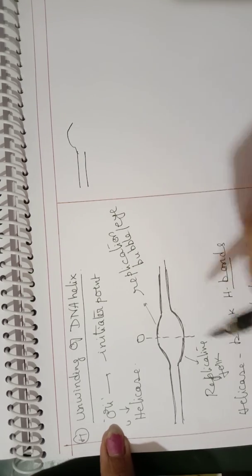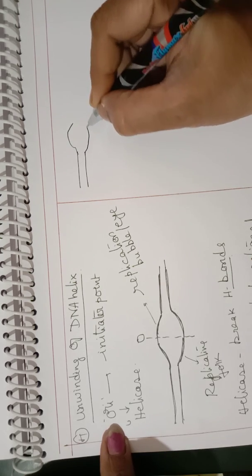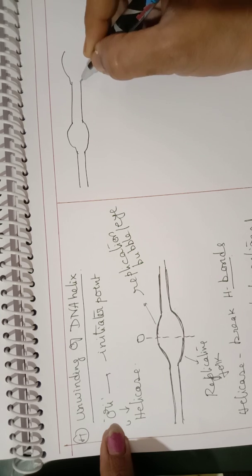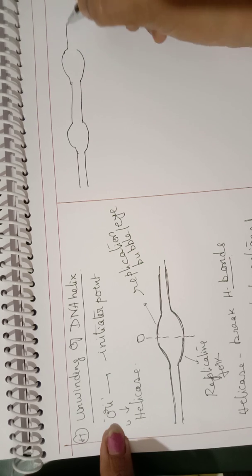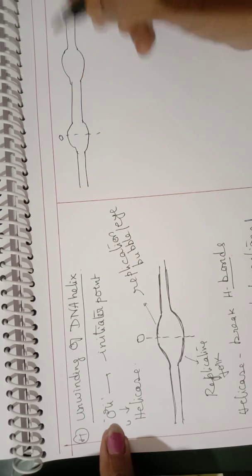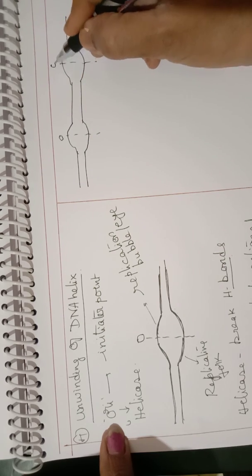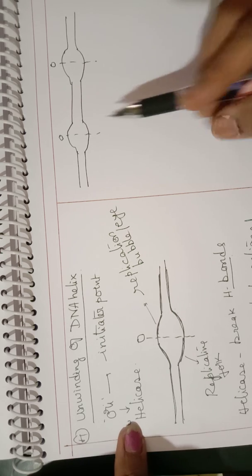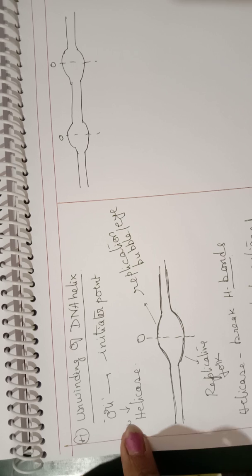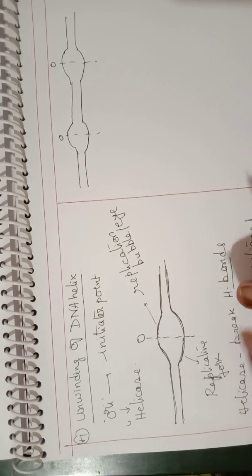I told you in the previous point that a replication bubble is formed. So depending upon the number of origins of replication, that many replication bubbles will be formed, and similarly replication forks also will be formed.